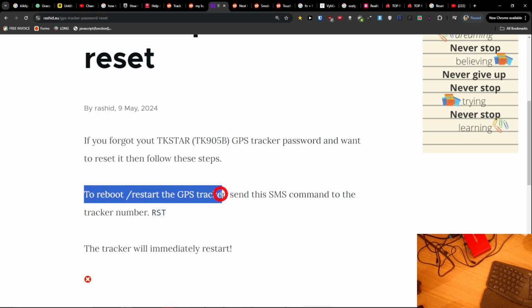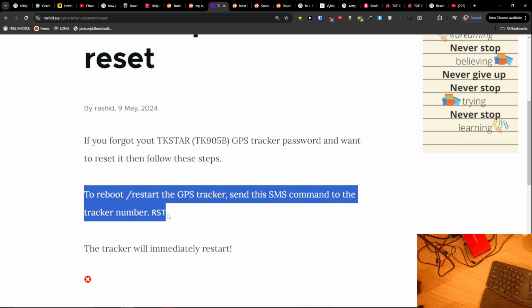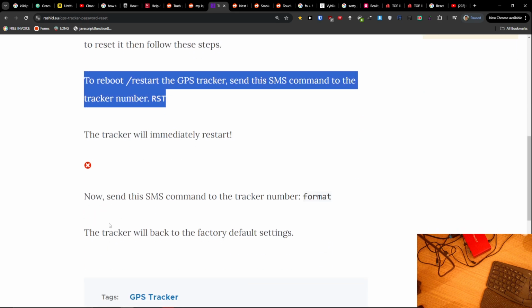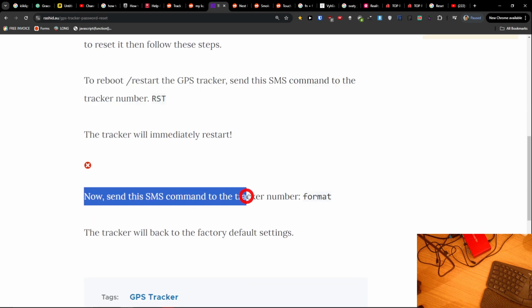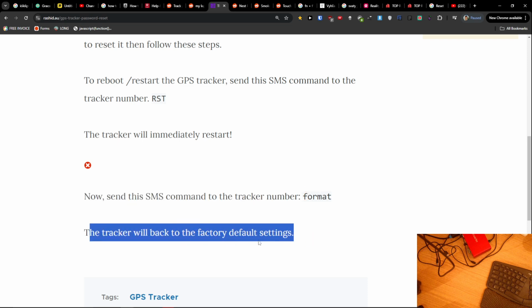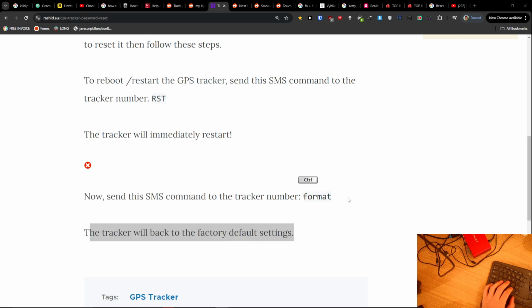To reboot, restart the GPS tracker, send this SMS command to the tracker number RST, and the tracker will immediately restart. And send this SMS command to the tracker number FORMAT, and then the tracker will go back to factory default settings. And that's what you want to do.